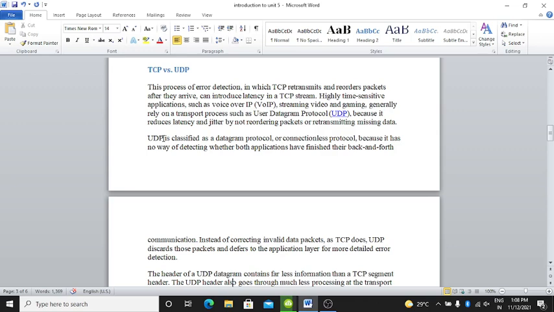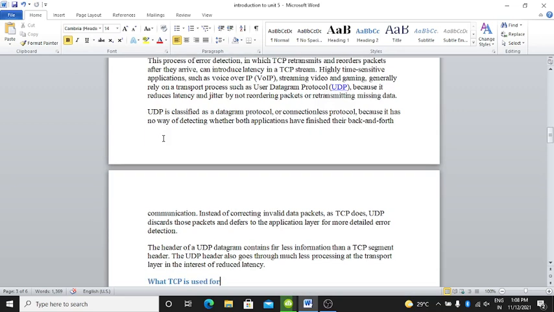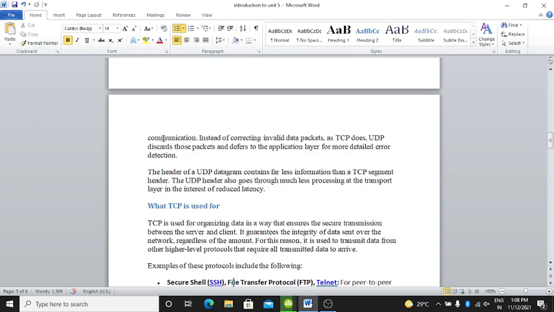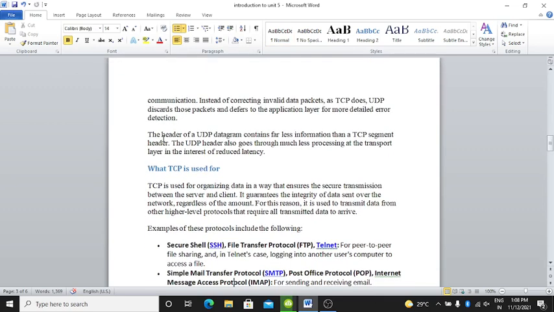applications have finished their back and forth communication. Instead of correcting invalid data packets as TCP does, UDP discards those packets and defers to the application layer for more detailed error detection.